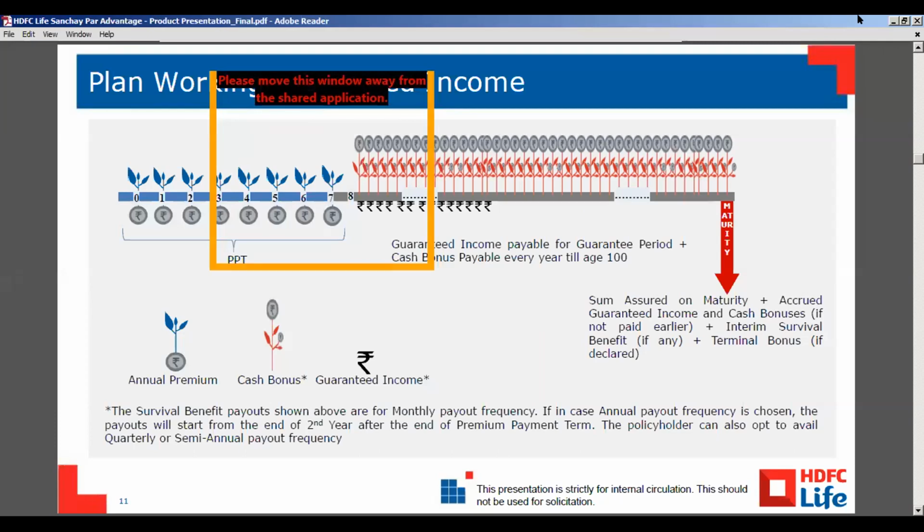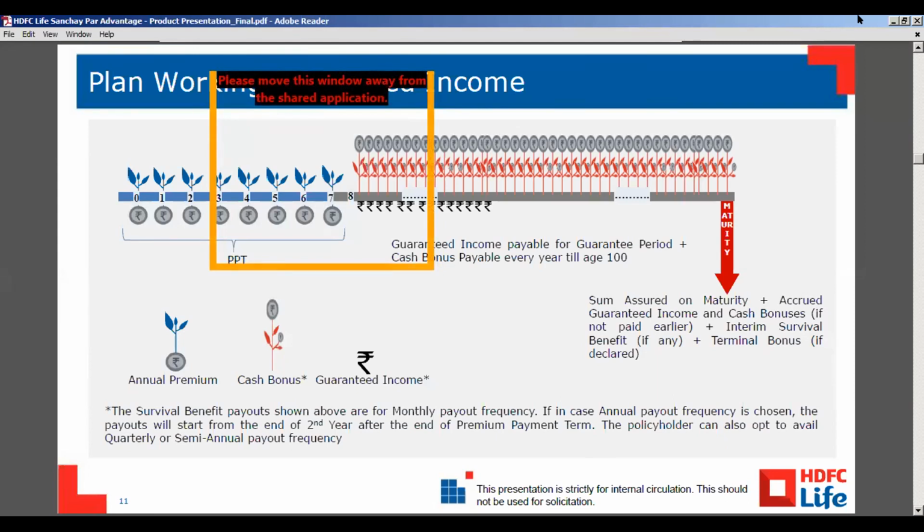He will get the guaranteed income for 25 years along with the cash bonus, and after 25 years the guaranteed benefit he will get as a cash bonus.